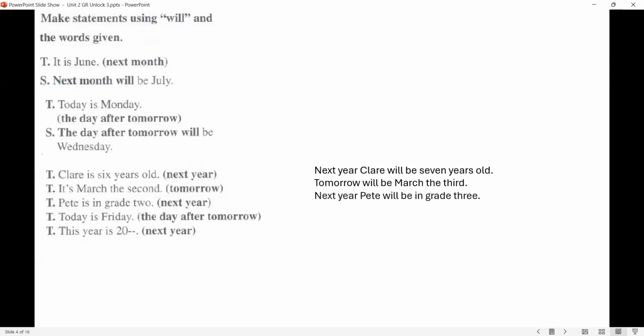Next year, Pete will be in grade 3. Here we are just practicing using will to show certainty. Today is Friday. The day after tomorrow will be Sunday. This year is 2024. Next year will be 2025.